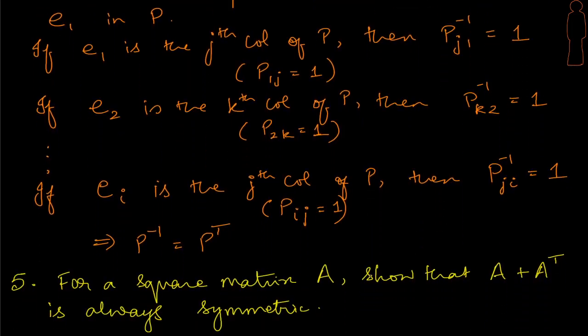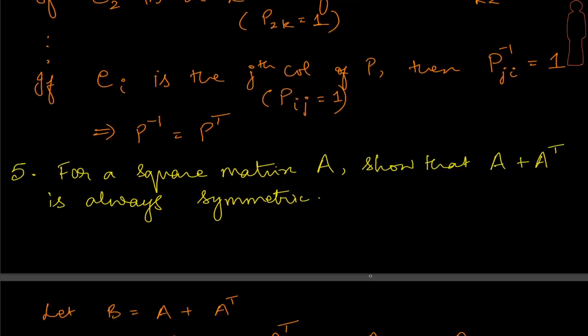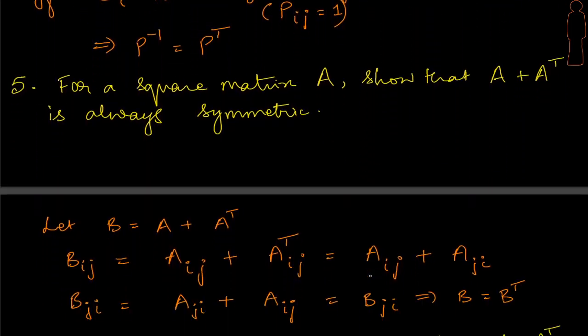Move to the next problem. For a square matrix A, we have to show that A plus A transpose is always symmetric. Okay, how do we think about this problem? So let's take that B is A plus A transpose. Look at every element. That's the simplest way to approach it. The ijth element of B comes from the ijth element of A and the ijth element of A transpose. But what do we know about A transpose? The ijth element of A transpose is the same as the jith element of A. And therefore, the ijth element is given by this.